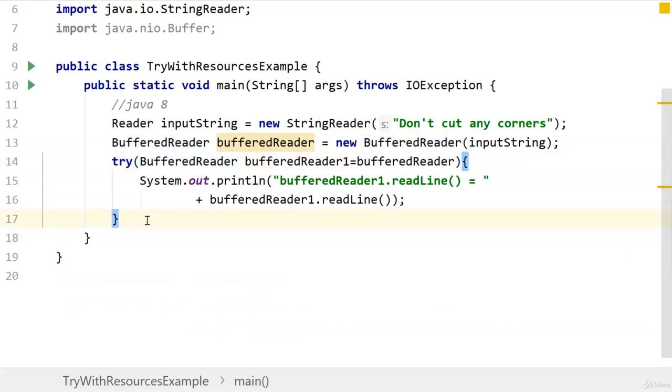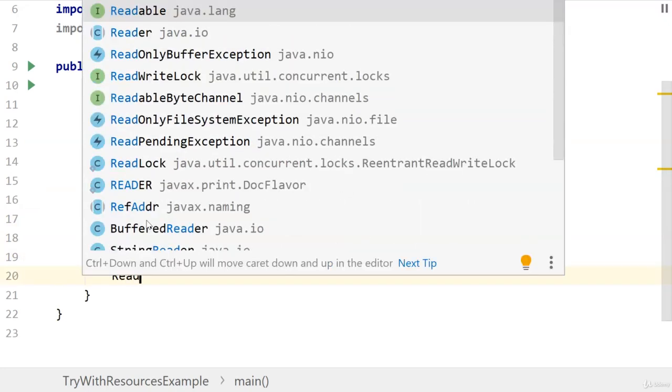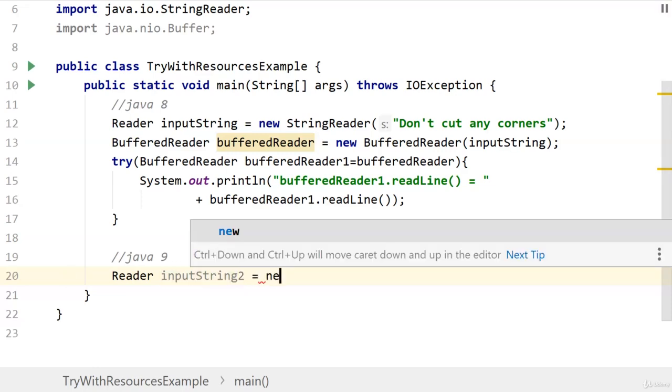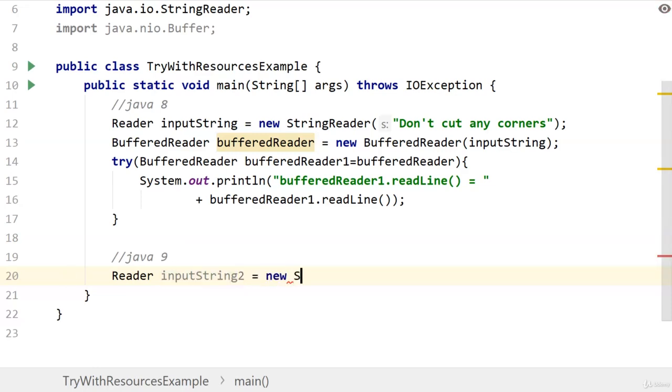Now let's implement an example with Java 9. So Reader inputString2 is equal to new StringReader, and in this case, let's put "Hang in there".